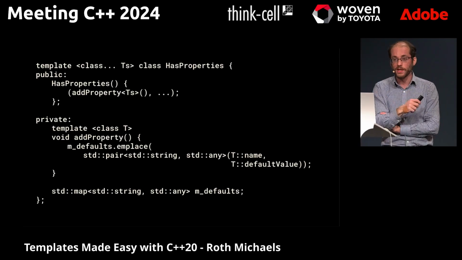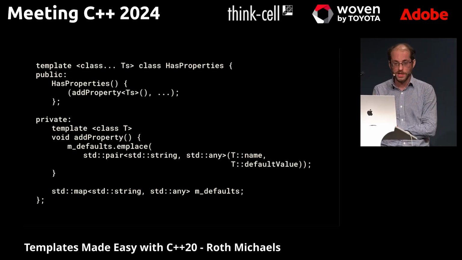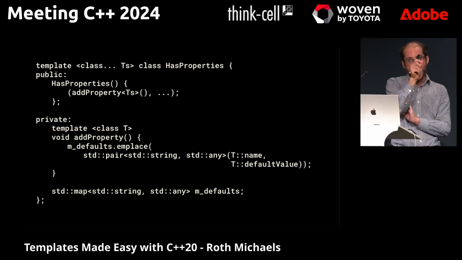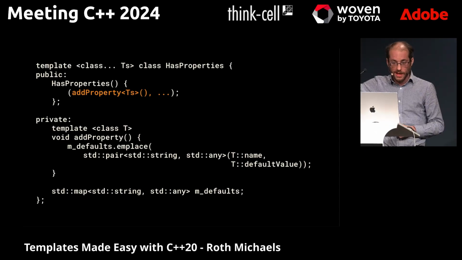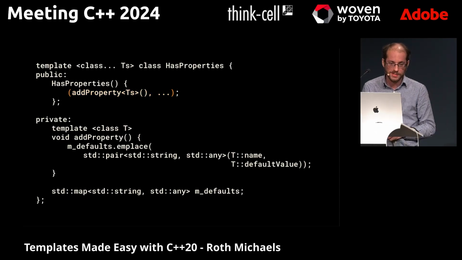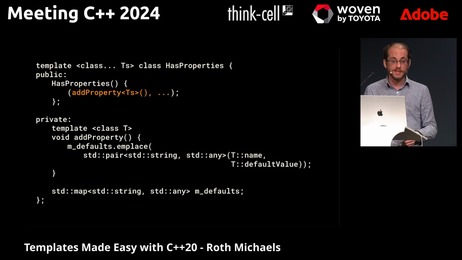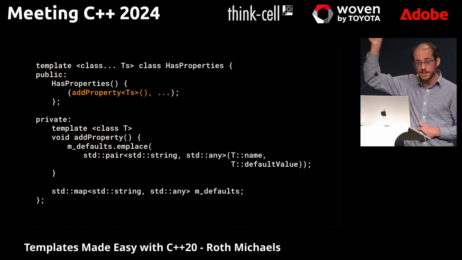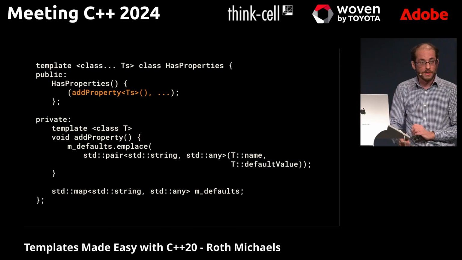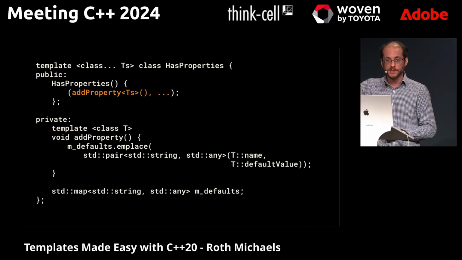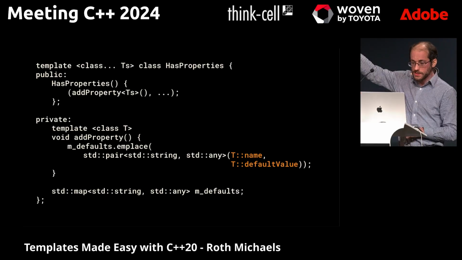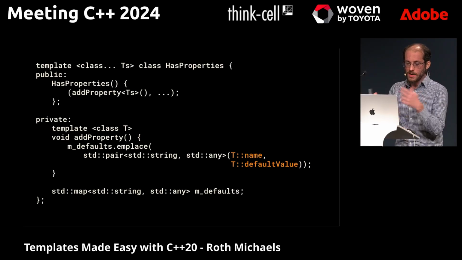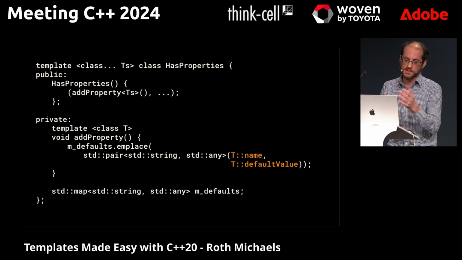Now this is a really cool thing and my favorite feature of the fold expressions. So instead of using fold to add stuff together, the operator I'm using here is the comma operator. And I need to put this inside of parentheses. And so what this is essentially saying is for every type I passed for my template parameters, call this addProperty function once for each one of those types. And you'll see when that happens, it will take the name and the default value, and it's going to put them in this defaults dictionary so we know what the defaults are.